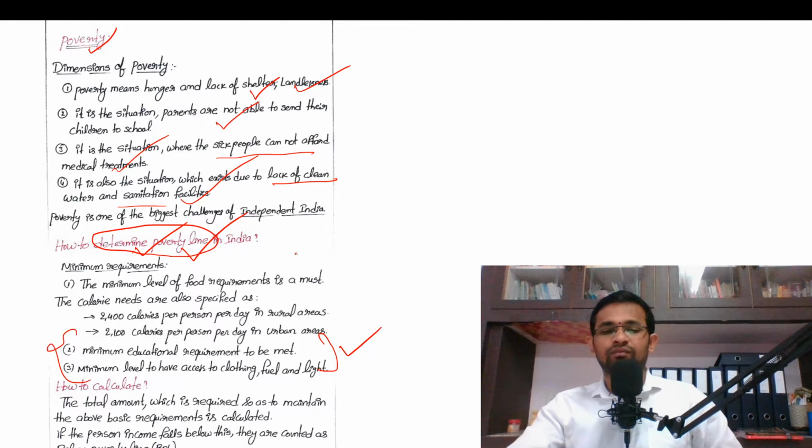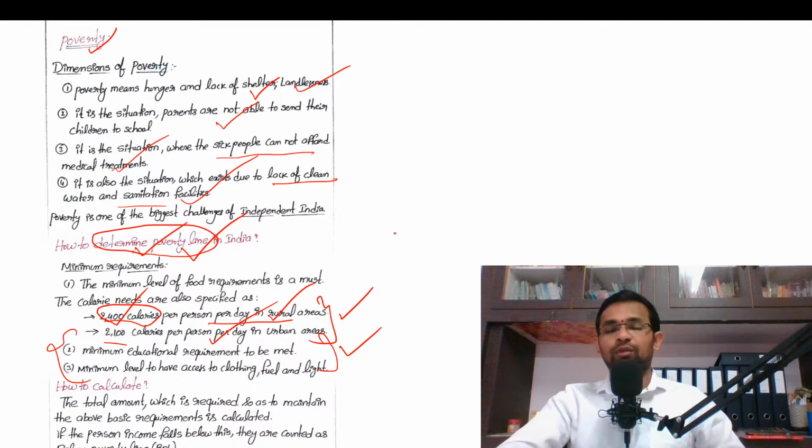Am I clear? Also, if a person is not able to consume food which provides 2400 calories per day in rural areas and 2100 calories per person per day in urban areas, then such people are placed under below poverty line.